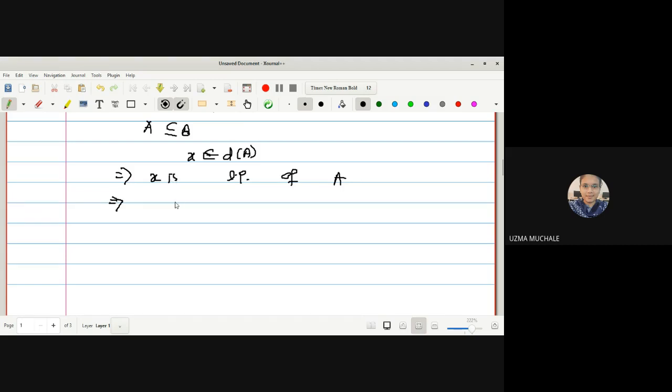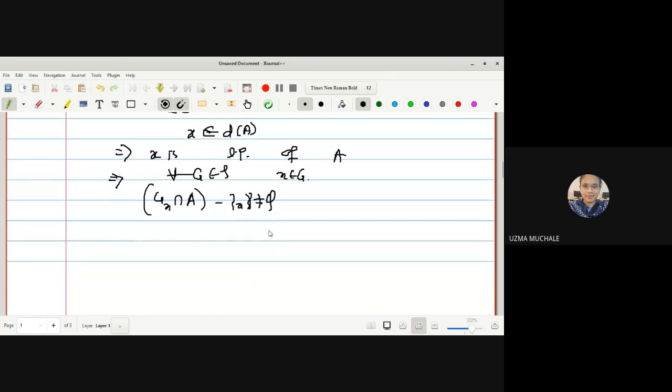So what is the definition of a limit point? For all open sets G containing X, what is the condition? As we are considering X, I will write the open set containing X as G of X, and G of X intersection A minus singleton X is not equal to phi. Right? I am just simply writing the definition. X belongs to D of E means what? X is a limit point of E. D of A means what? Set of limit points. If X belongs to D of E, it means X is a limit point of a limit point. And by the definition of a limit point, I can write the next step.